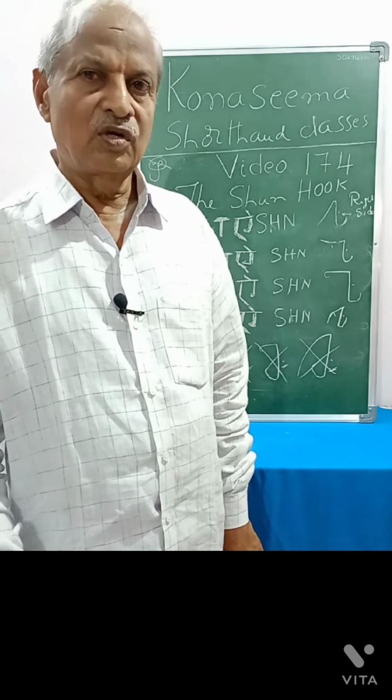Termination Shun. For curved strokes, this Shun hook, that is large hook. In the previous chapters, we have learned about small hook, N or V hooks. Now, if we put large hook to the curved strokes, it represents the sound of Shun or Zhan. You see, fashion, motion, nation, fusion. Here, Zhan sound is coming. Vision, Jad sound, Jan, like that, mission.